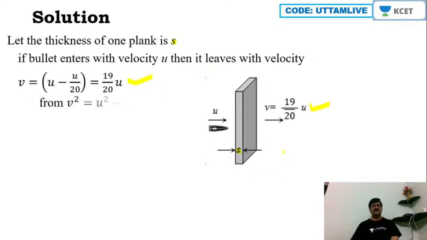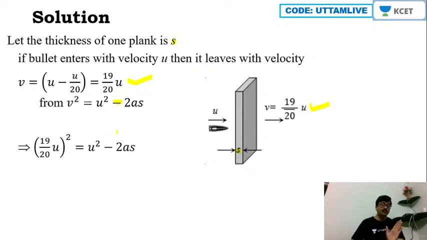Okay. Then from the expression v square is equal to u square minus 2as, because this is retardation, so hence I am writing the minus sign here. So thus I can write (19 by 20 u) whole square is equal to u square minus 2as. Then u square by 2as will be equal to 400 by 39 here.